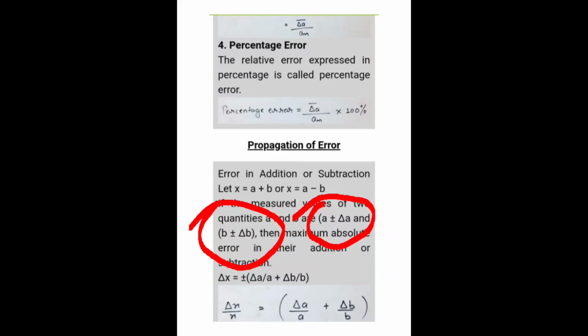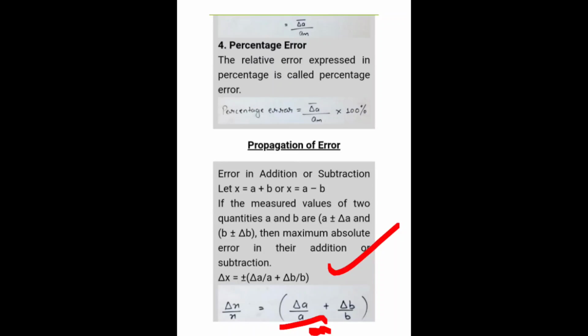So there are two quantities A and B, and the B value can increase or decrease, A value can also increase or decrease. When we calculate the addition or subtraction error, del X by X is plus minus del A by A plus del B by B. So this is the formula, and this is how we calculate the propagation error.